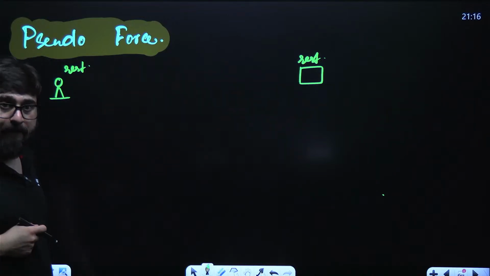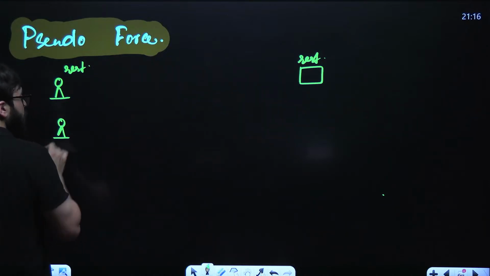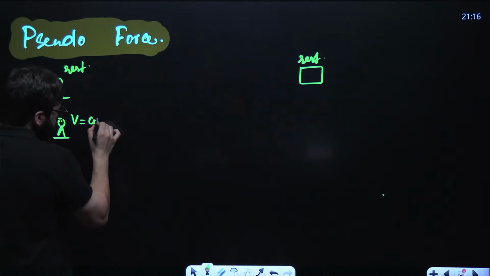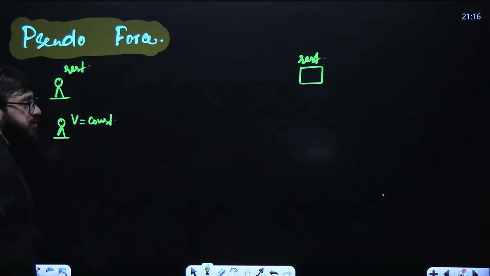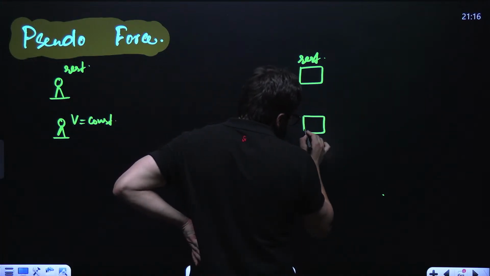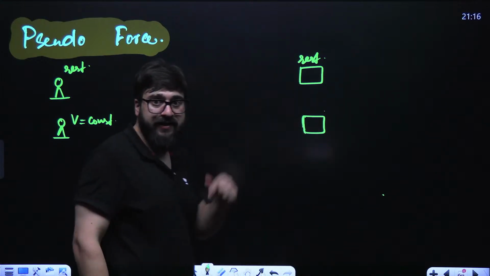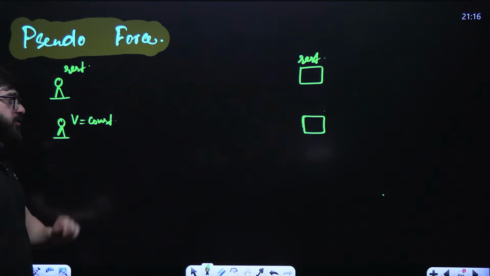Now, if there is another person who is moving with a constant velocity, and here is another block which is present. This block is also at rest in reality. What do you think according to this person?